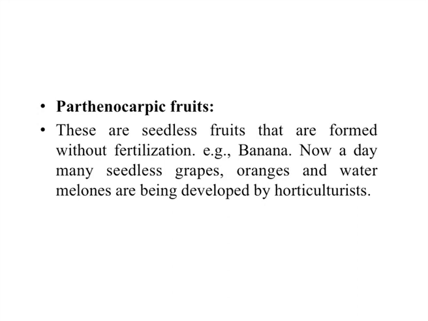For example, banana, grapes, and oranges in day to day life. Parthenocarpic fruits mean seedless fruits formed without fertilization.